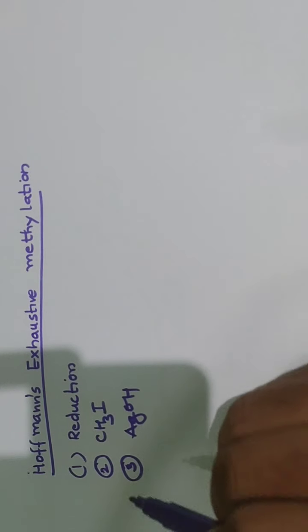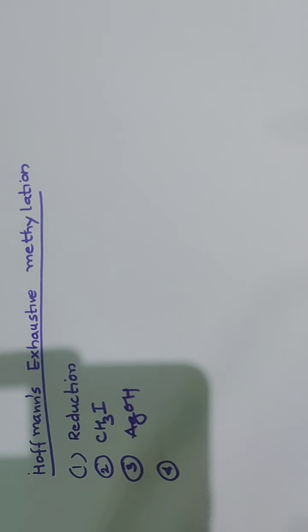Then the quaternary ammonium hydroxide, on pyrolysis, splits out a molecule of water.